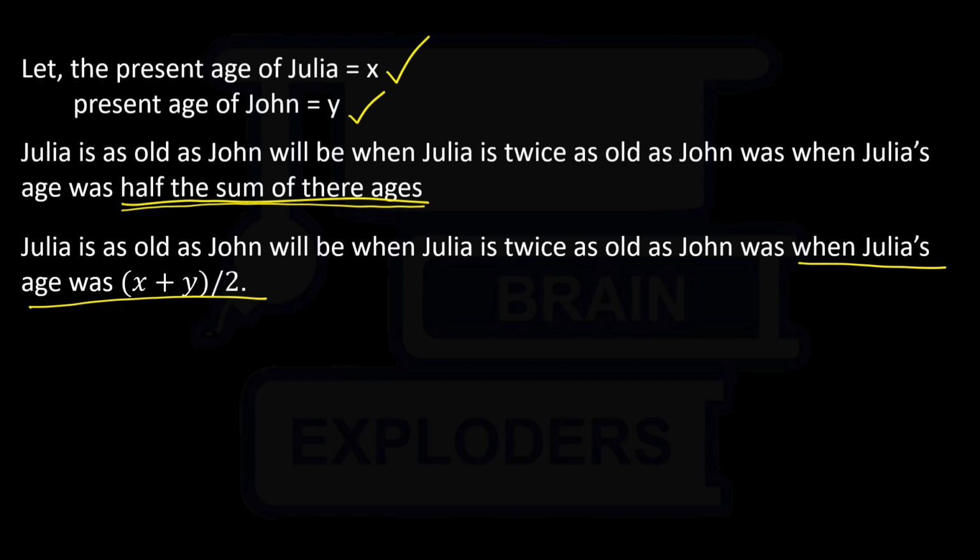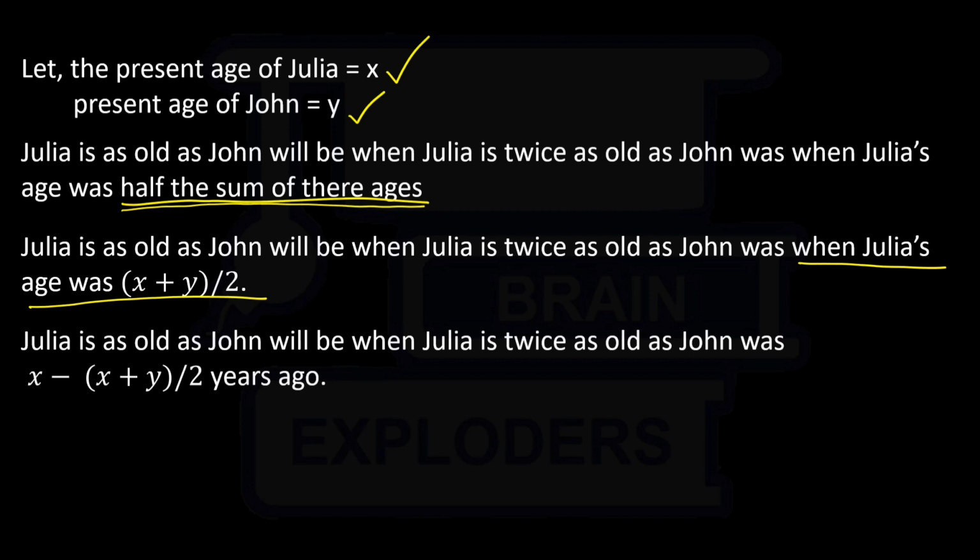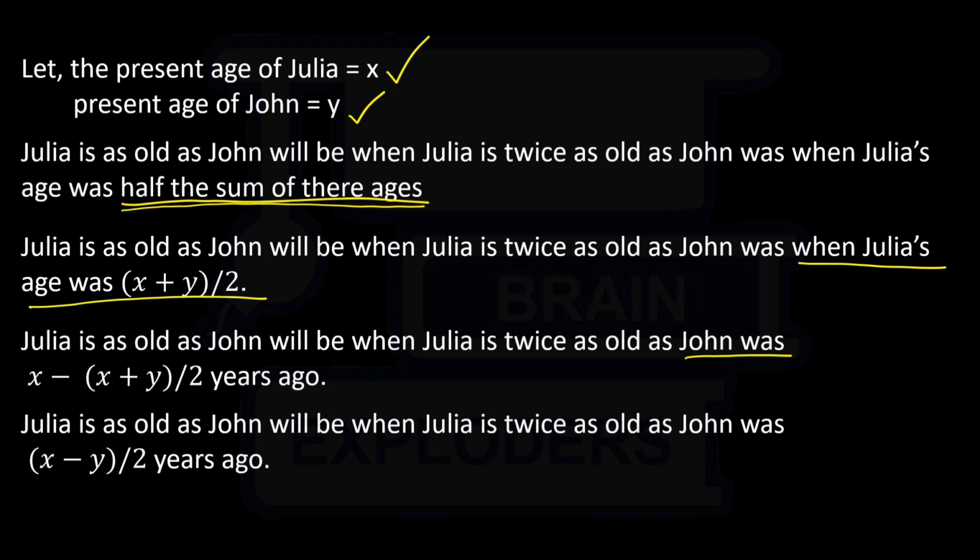So I have to do x minus (x plus y) by 2. So I am talking about the period x minus (x plus y) by 2 years ago. The sentence can be written like this. Now read from here. John was x minus, okay, first let's simplify it a bit. Now start from here: John was this many years ago.